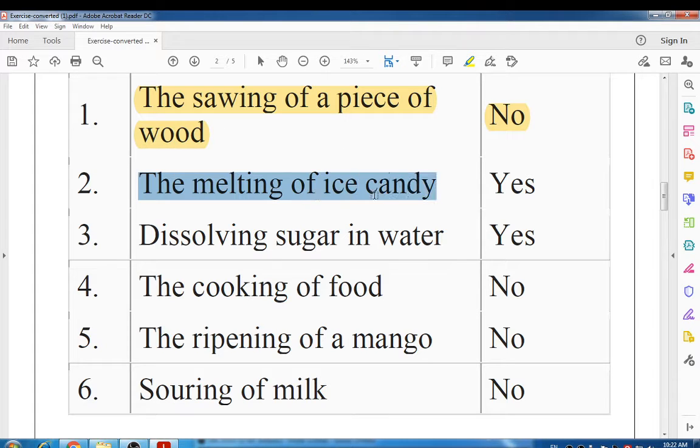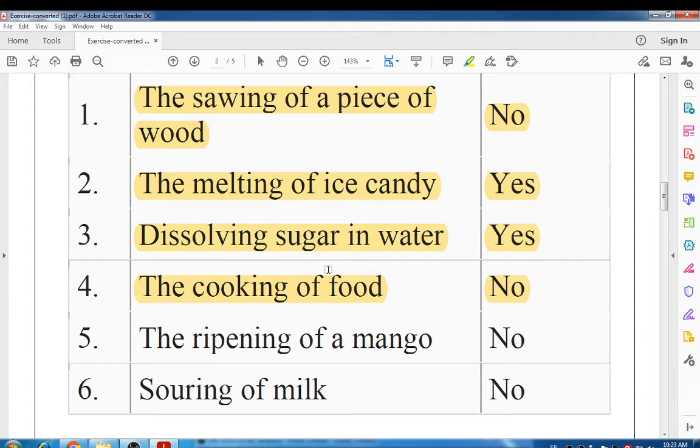The melting of ice candy. Okay, so here only the state is changing. So after heating and cooling, the change can be reversed. So the answer is yes. Then dissolving sugar in water, that change can also be reversed. So I have written here yes. The cooking of food, okay, that is a permanent change. So the answer is no.